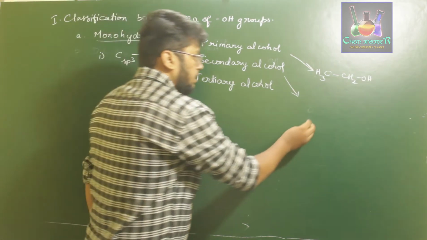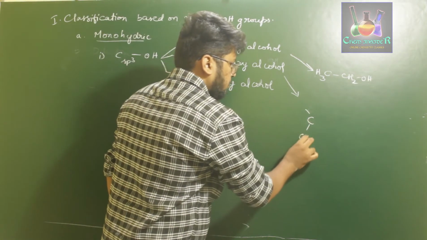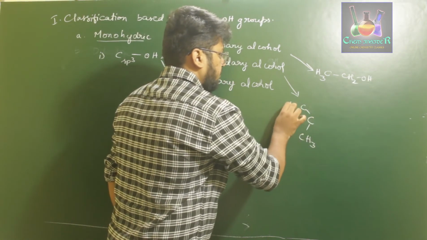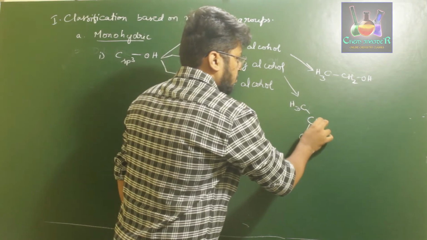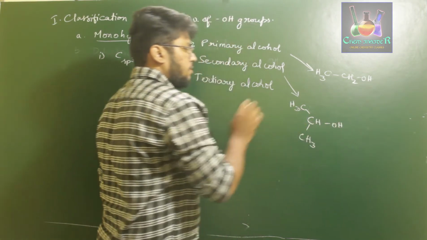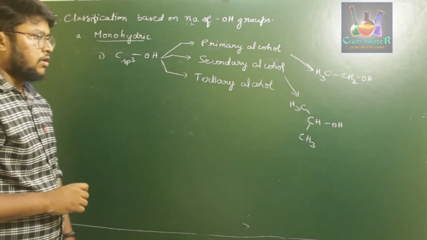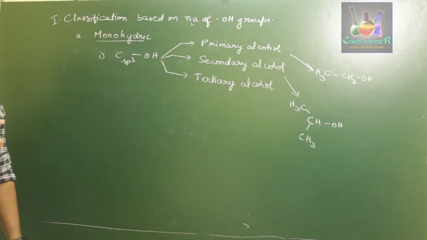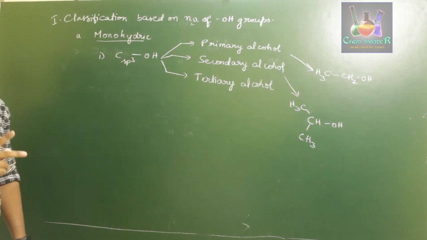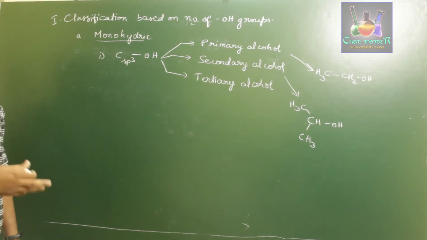Like for example, CH3CHOH. This is an example for secondary alcohol. If the OH group is attached to a carbon atom which is in turn attached to 2 carbon atoms, then those are called secondary alcohol.